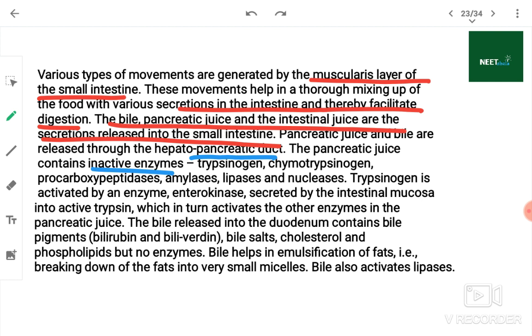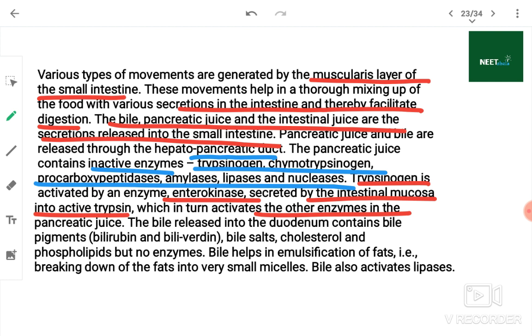Trypsinogen is activated by an enzyme enterokinase, secreted by the intestinal mucosa, into active trypsin, which will in turn activate other enzymes in the pancreatic juice.